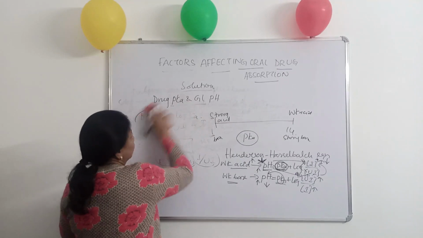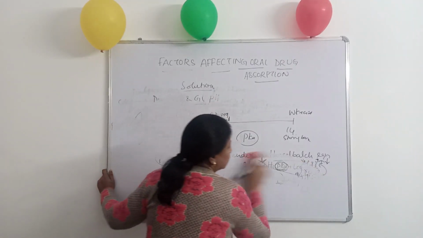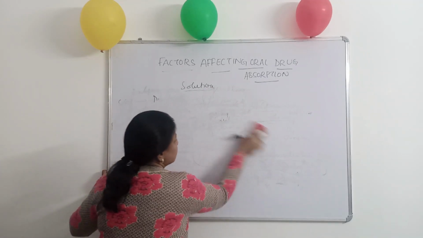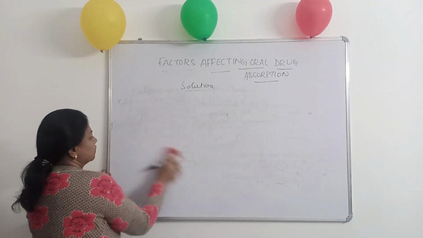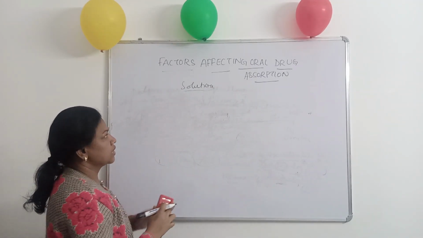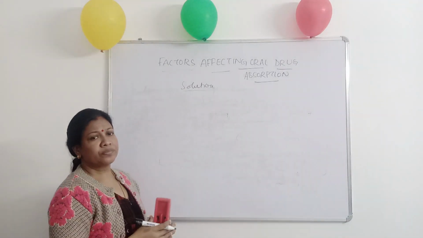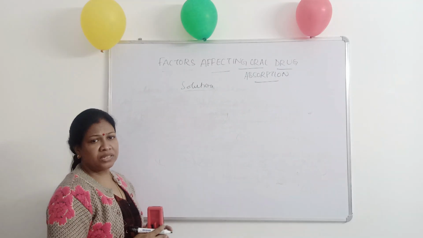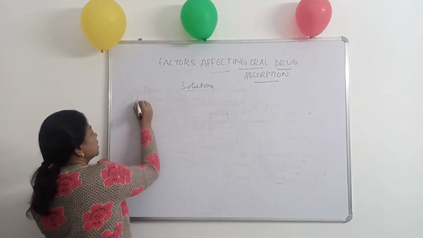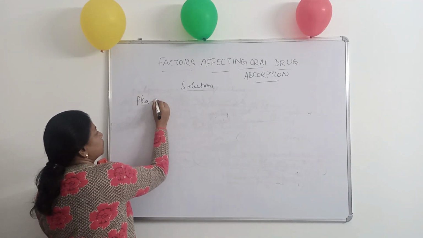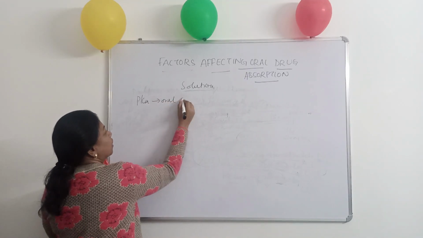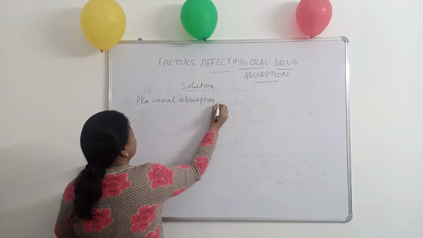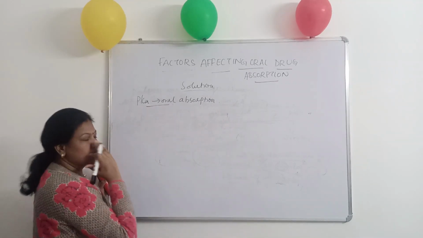So now, what is the significance of this pKa? We discussed how much the concentration will be ionized and unionized depending upon the pH and the pKa. Now, what is the significance of this pKa with oral absorption? How does the relationship between oral absorption and pKa occur?